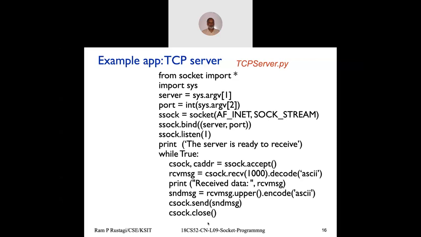And then you are in a loop, while true, you accept a new connection, you receive from a client, you decode it into ASCII so it becomes native, and then print it. Then I'm converting to uppercase and encoding back to ASCII, sending it. So the simple server is accepting one client message, sending a response, closing the connection, and next time it accepts the next message. And that's the way the server program and client program would basically work.